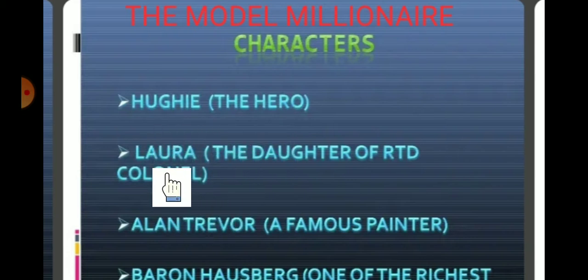The second character is Laura. Who is she? The daughter of a retired colonel. Colonels are very strict, after all, they are army personnel. So Laura is the daughter of army personnel, a colonel. Then Alan Trevor. Who is he? A famous painter. The name of the famous painter is Alan Trevor.